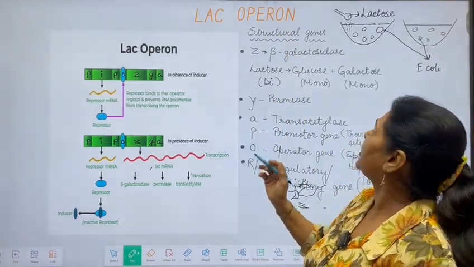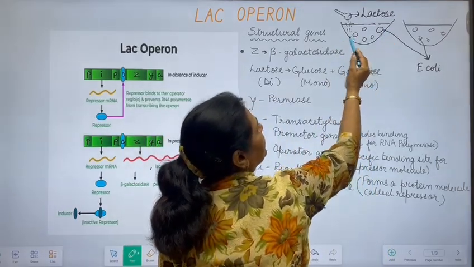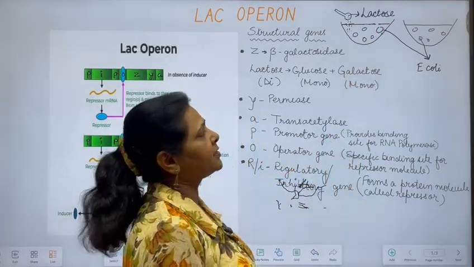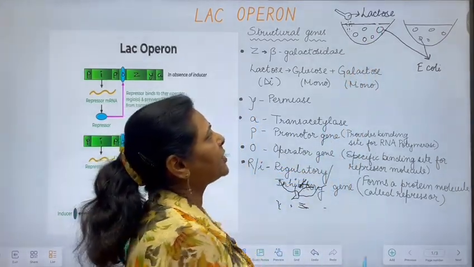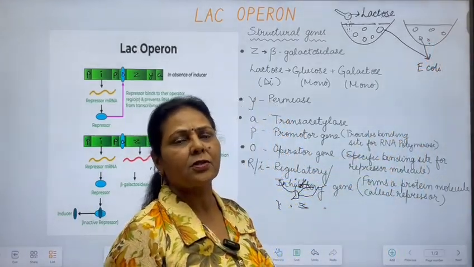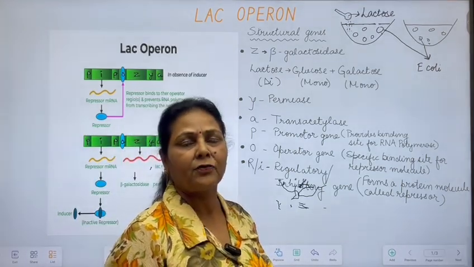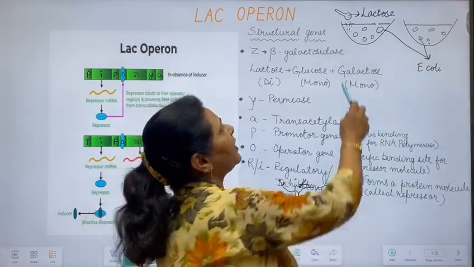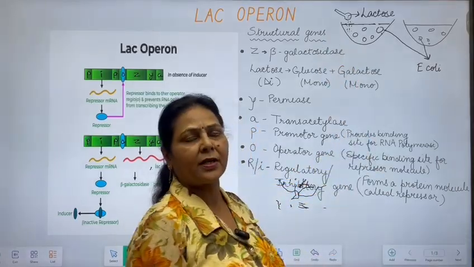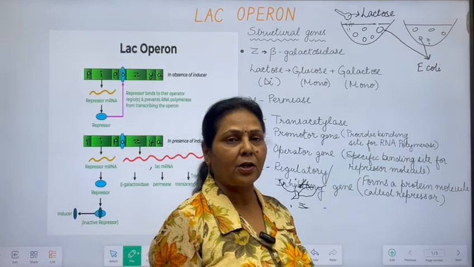genes. Here you can see in this diagram, this is a petri dish. We have taken a medium in which these E. coli bacterial cells are growing. Initially there is no lactose in the medium. So when lactose is not there, obviously there is no need of those enzymes which are required for its breakdown. But when we add lactose in the medium, then this lactose enters the E. coli cell and now there is need of those enzymes which are required in the breakdown of lactose.